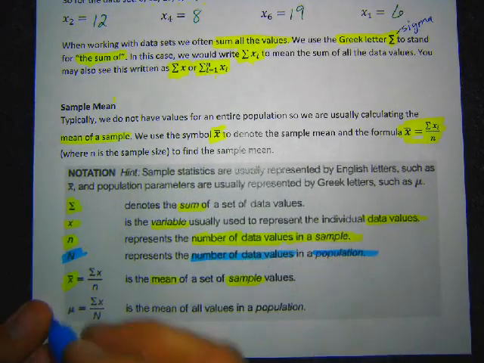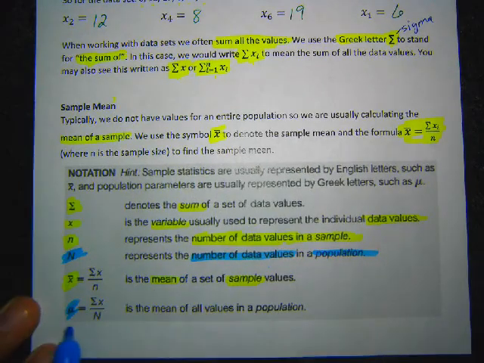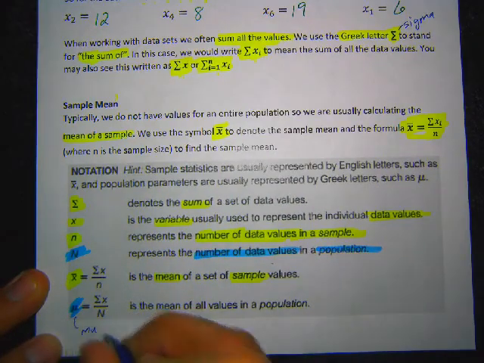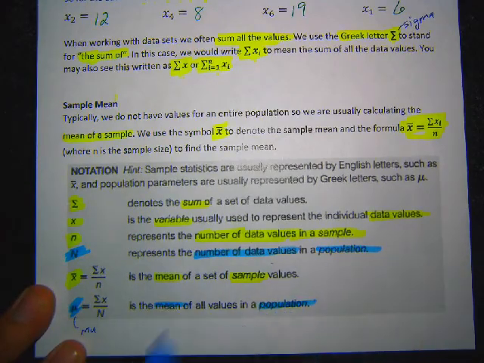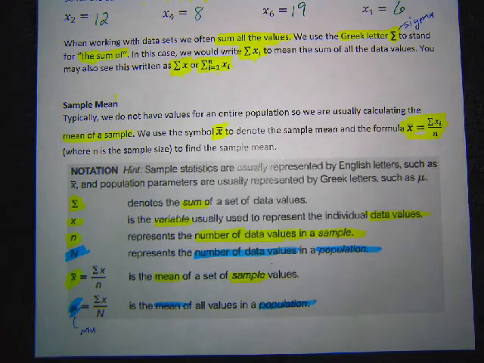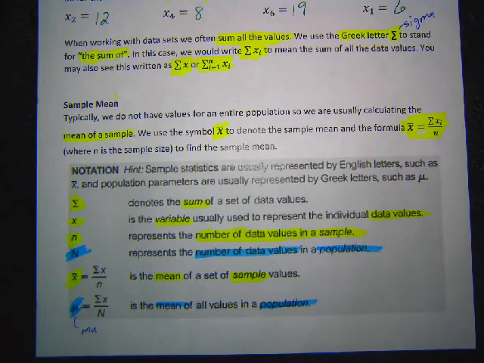Also, you'll see this little Greek letter right here. This is called mu. This is mu. We'll see mu a bunch throughout the rest of the semester. Mu is just the population's mean. So instead of talking about the mean of a sample, the average of a sample, mu is the average or the mean for the entire population. Again, this is something we won't know most of the time because it's hard to find the average for an entire population. A lot of times we'll actually be trying to estimate what that is. What is the average for the whole group? And usually we'll use our sample data, our sample mean, and try and use that as a guess.